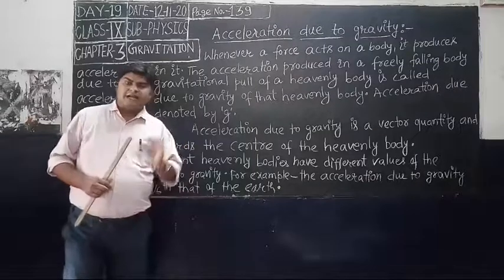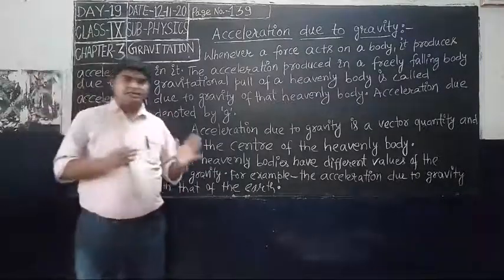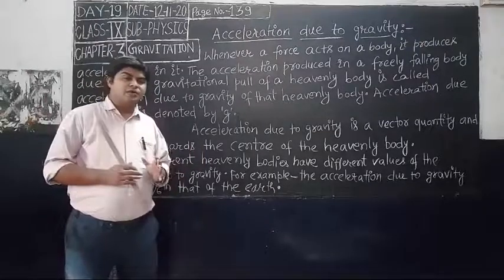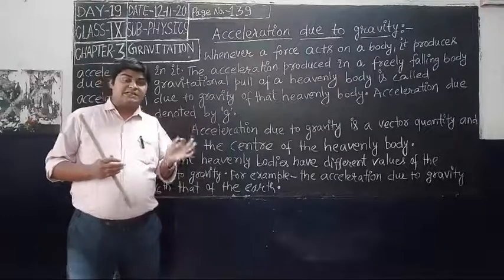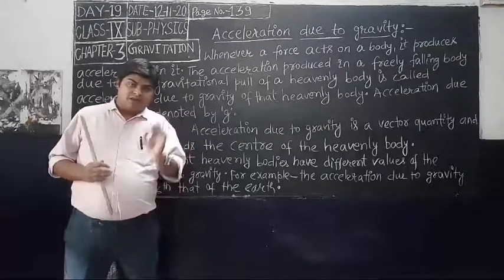So we can say that the value of acceleration due to gravity on the Earth is 6 times greater than that on the Moon.